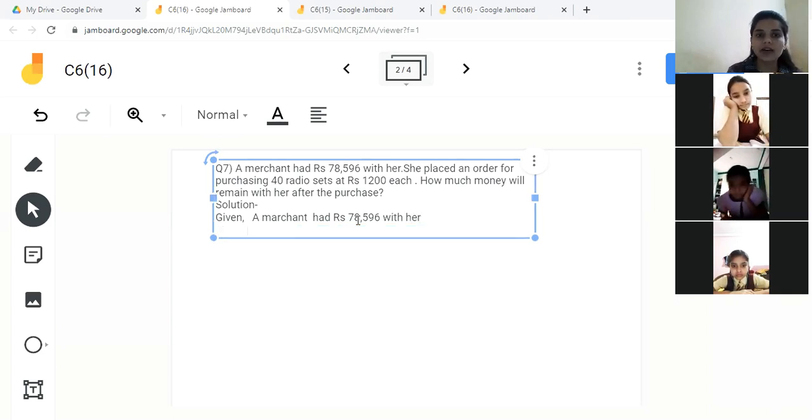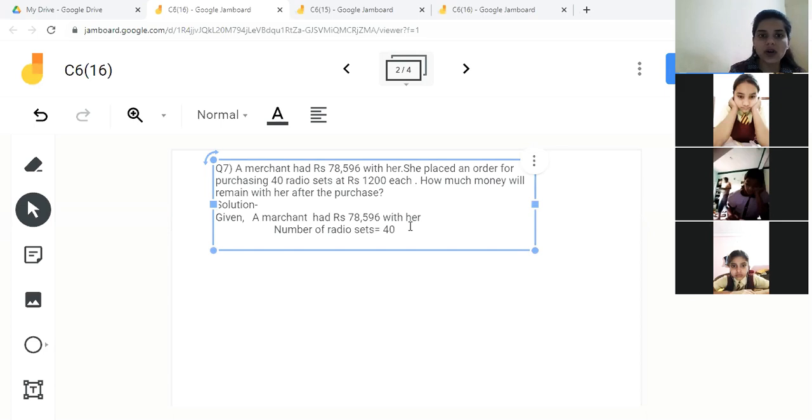Now, she placed an order for purchasing 40 radio sets. So number of radio sets is equals to what? 40. She wants to purchase how many radio sets, children? 40 radio sets.